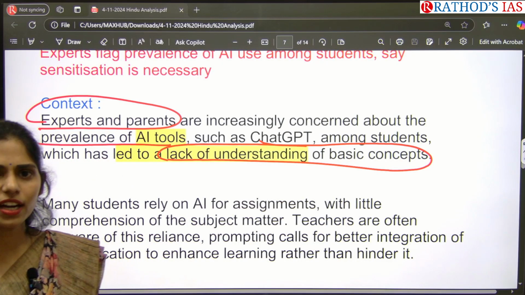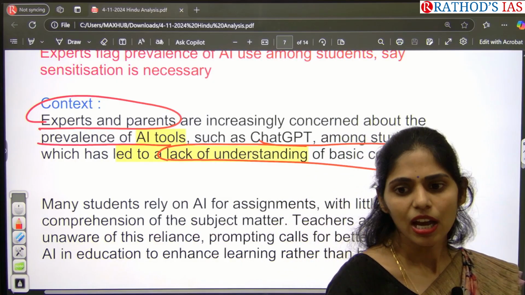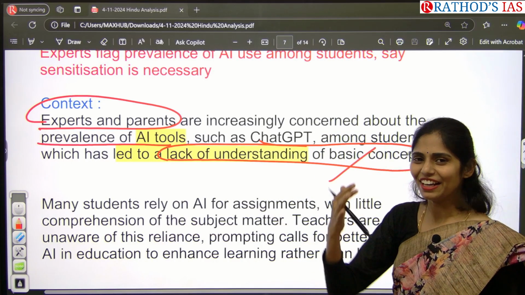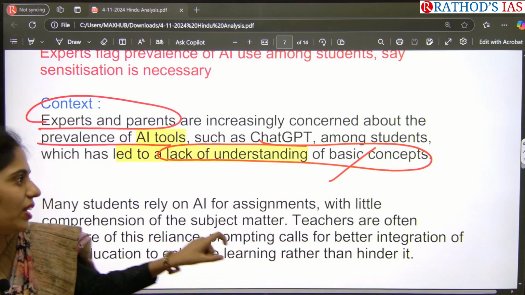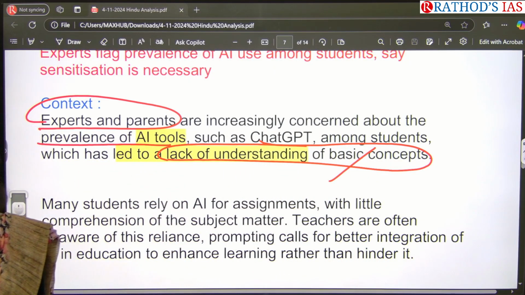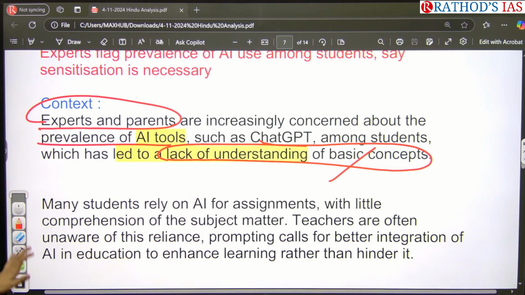If you didn't know it, you would try to understand that concept and then write the assignment. But now, if you type it, everything comes on the screen and you copy and submit. So there is no proper understanding of basic concepts. It is one cause of concern with using AI.